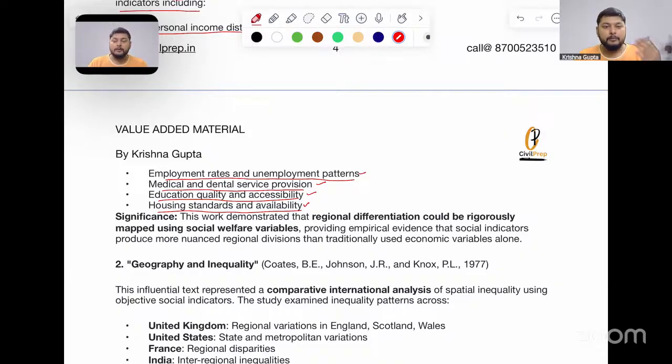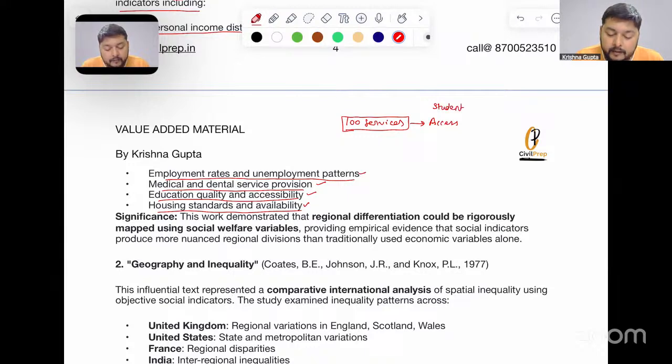You can make a list of, say, 100 services that can be provided by the government or private entities. Out of these 100 services, how many can you access right now as a student? It can be 50, it can be 60, but not all the services you can access to a full scale.